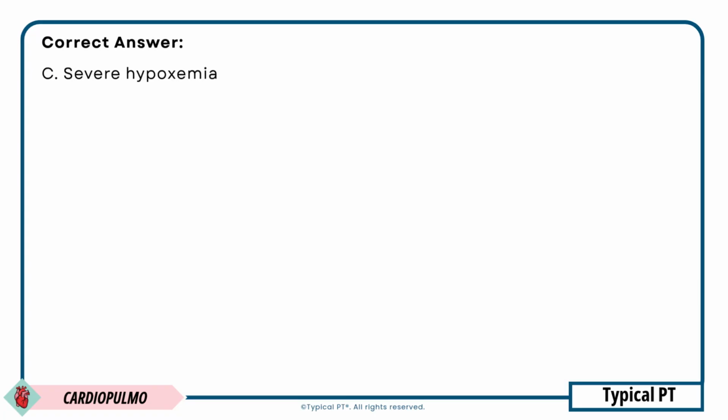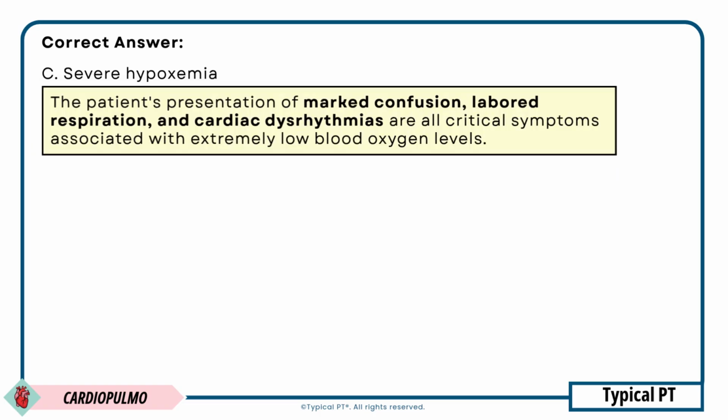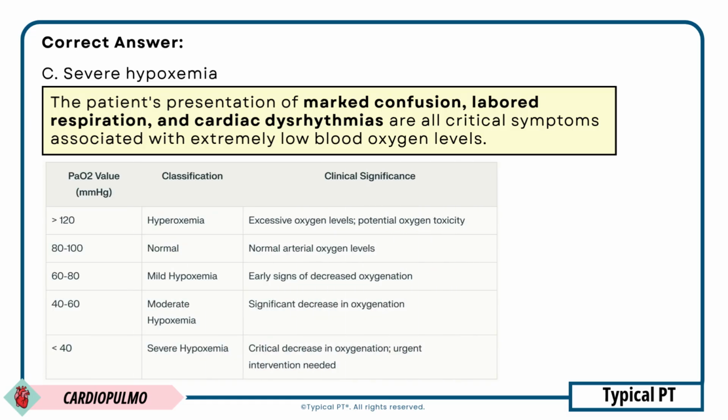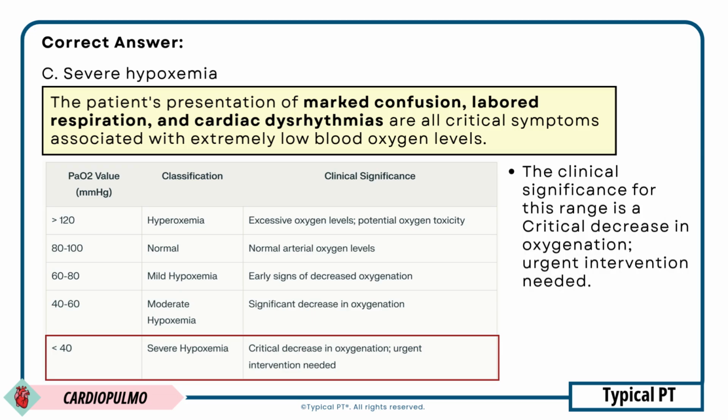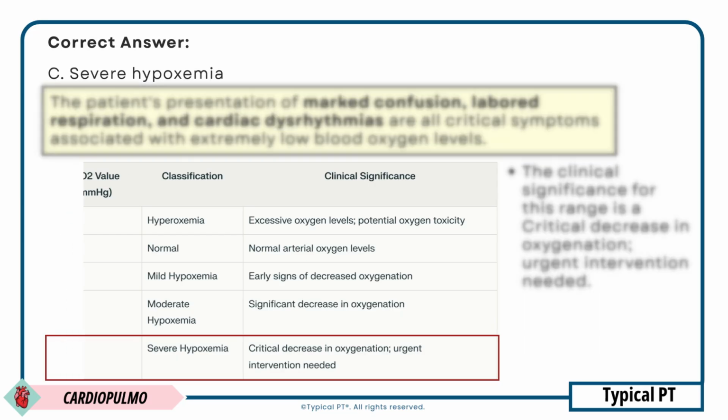Welcome back. The correct answer is choice C, severe hypoxemia. Answer choice C, severe hypoxemia, is correct. The patient's presentation of marked confusion, labored respiration, and cardiac dysrhythmias are all critical symptoms associated with extremely low blood oxygen levels. Looking at the PaO2 value classification table, a PaO2 of 35 millimeters of mercury falls into the less than 40 millimeters of mercury range, which corresponds to the classification of severe hypoxemia. The clinical significance for this range is a critical decrease in oxygenation, urgent intervention needed.